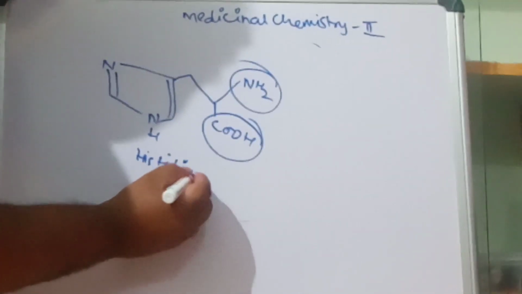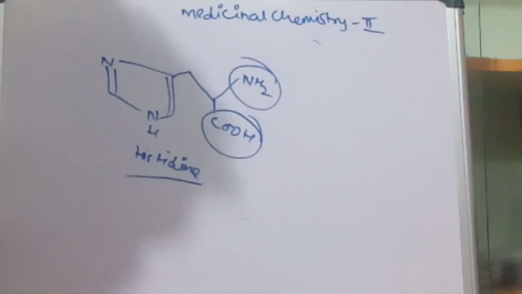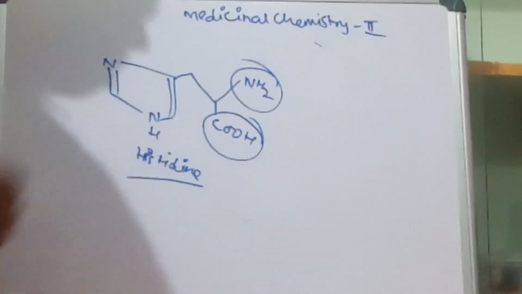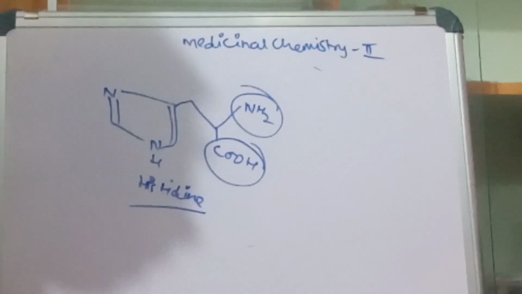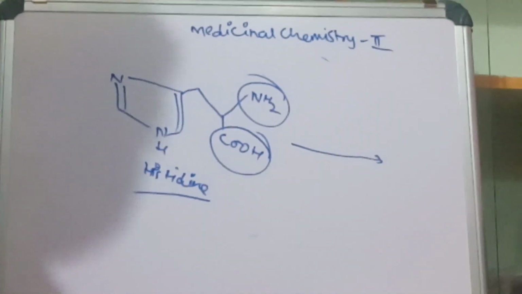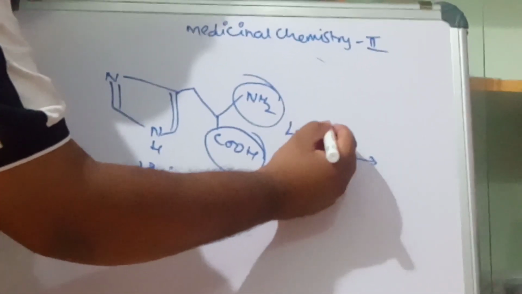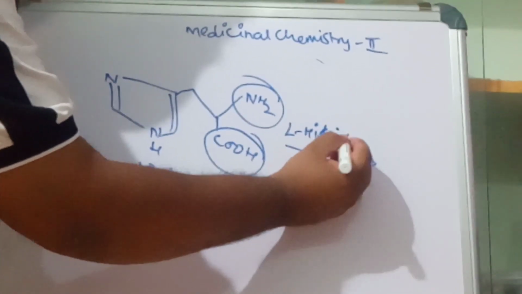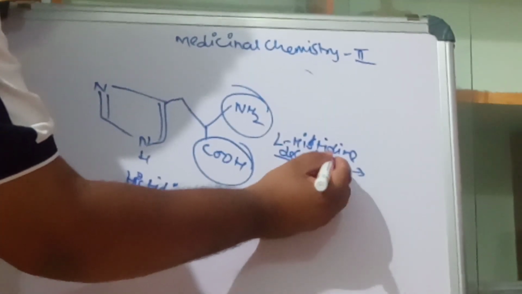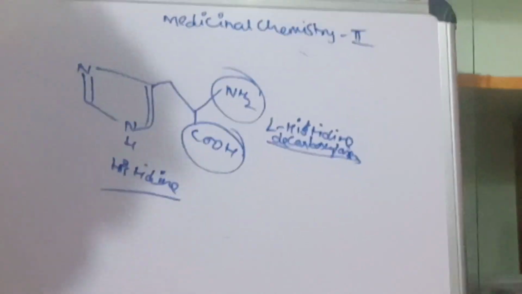Now I am talking about the biosynthesis of histamine. It takes place with the help of the amino acid histidine. How does it take place?